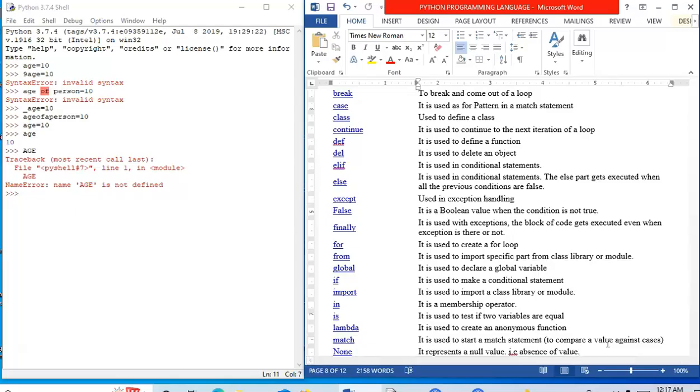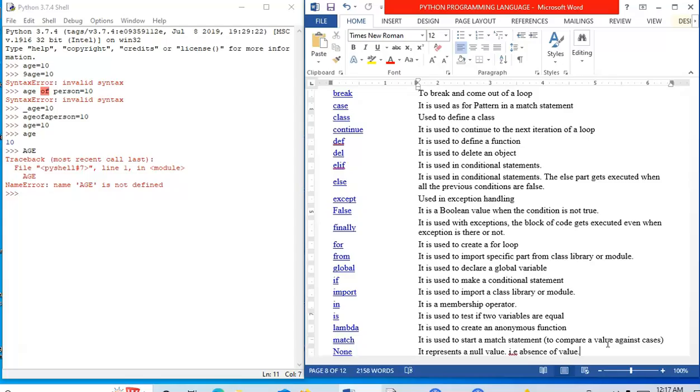For, the keyword for is used to create a for loop in iterative statements. From is used to import a specific part from a class library or module. That is, when you import some particular part from a given library, we use the keyword from. Now these keywords are reserved words which have specified meaning and usage in the Python programming language. So they cannot be used as a variable name.